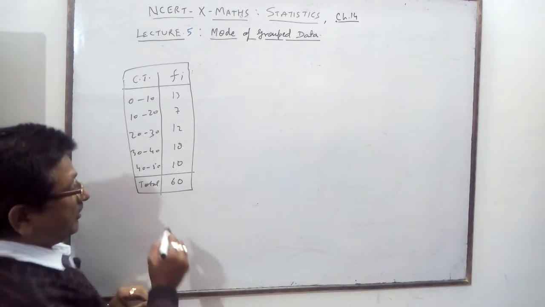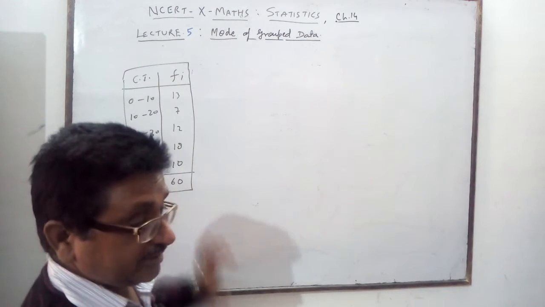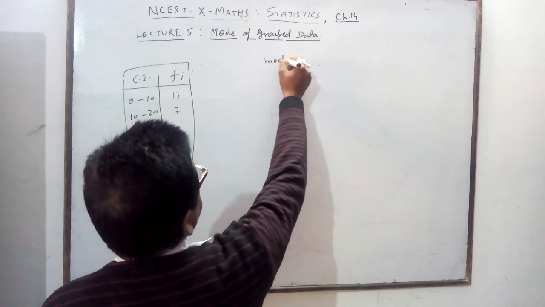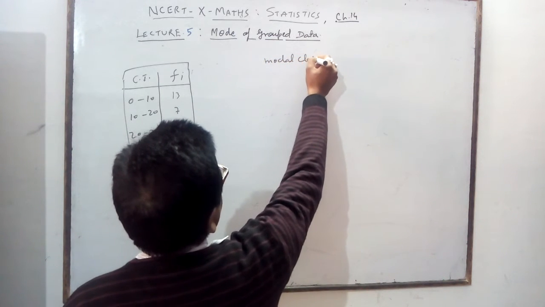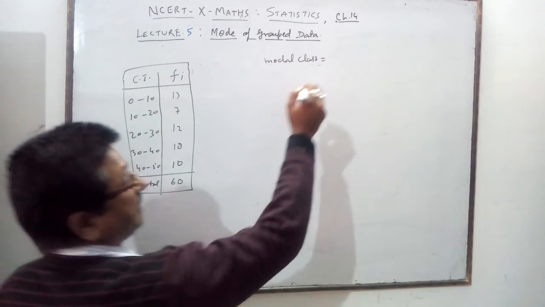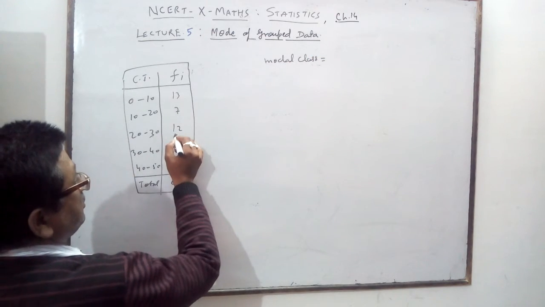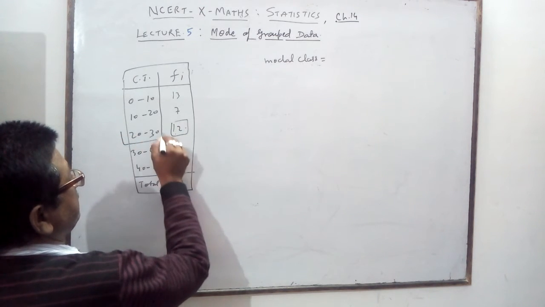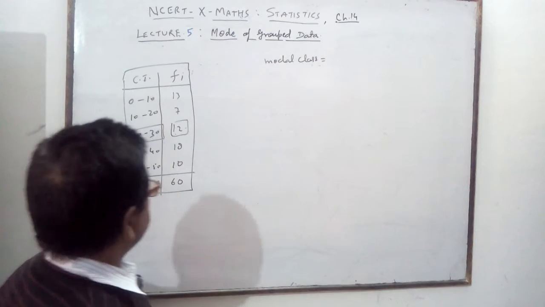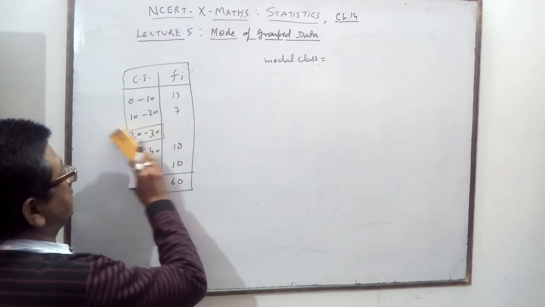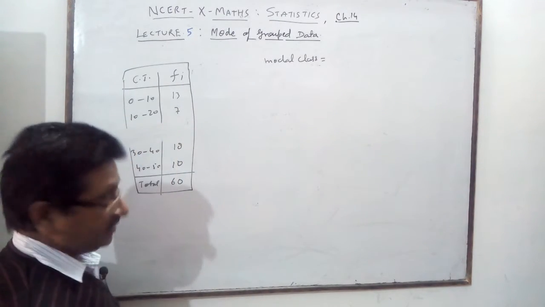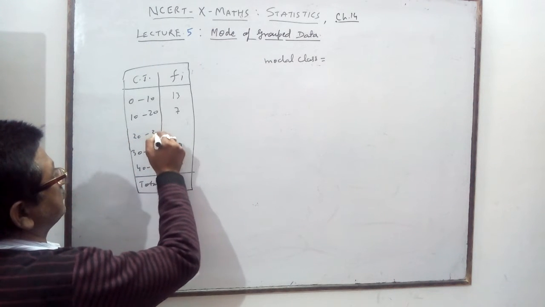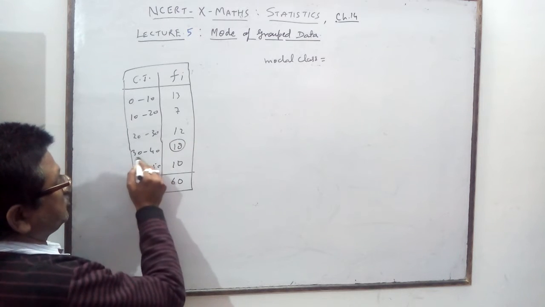You will find the mode, but you don't know any formula. For this, the mode has a very important thing: we will find the modal class. The modal class is the class with the maximum frequency. Which is the maximum frequency? 12 is not the maximum. 18 is the maximum frequency, so the modal class is this.